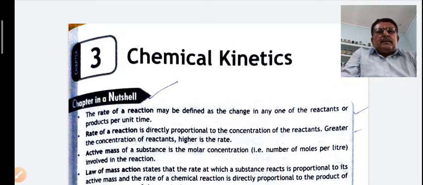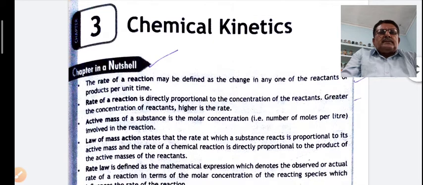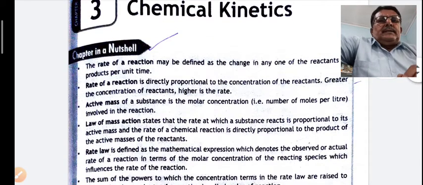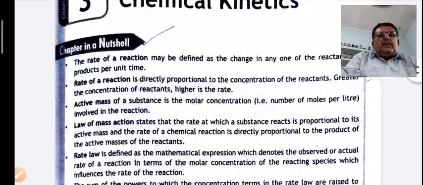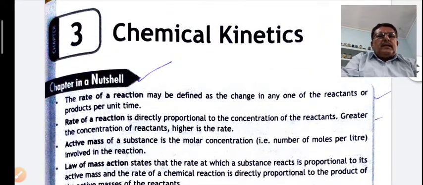Main points of the chapter. The rate of reaction may be defined as the change in any of the reactants or products per unit time. This is called rate of reaction. In the rate of reaction, the concentration of reactant decreases and the concentration of product increases.